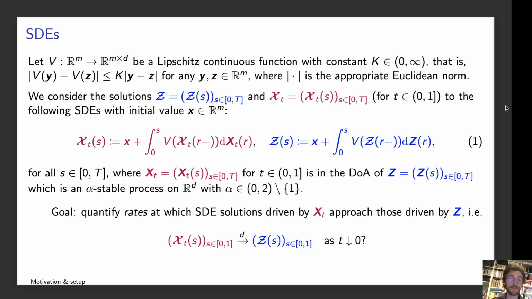Okay, and again, X_t, which drives the curly X_t, is given like this, which is in the domain of attraction of Z, which drives the curly Z, for alpha between 0 and 2, excluding 1. And now the goal is to quantify the rate at which curly X_t, so the solutions to this SDE, converges to curly Z.